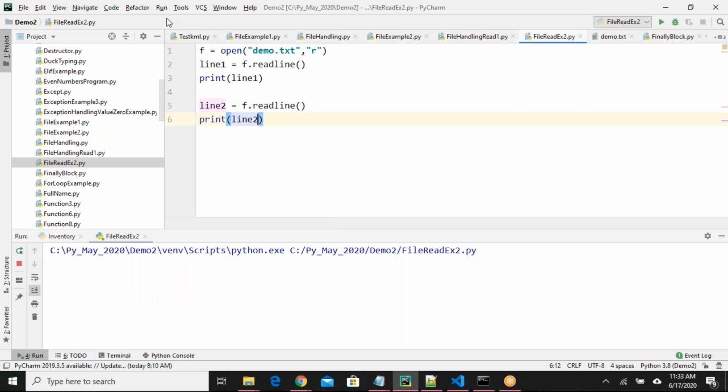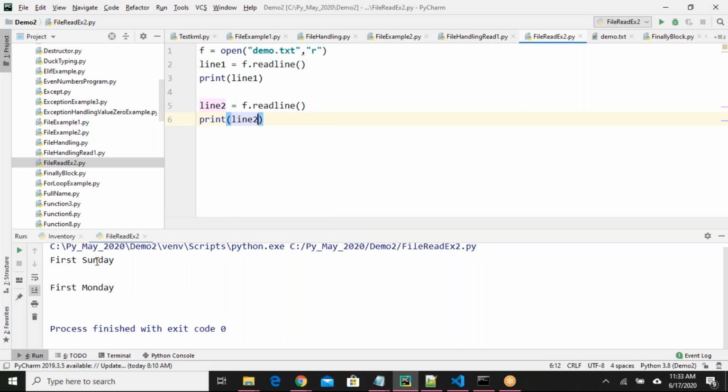If I run this, see here, first Sunday and first Monday I got. Okay, readline is clear to everyone. So readline will read one line at a time and the cursor will be waiting in the next line. If you call readline again, it will read the next line.